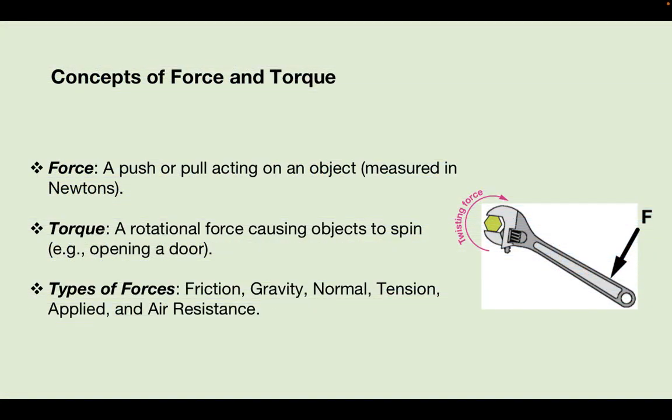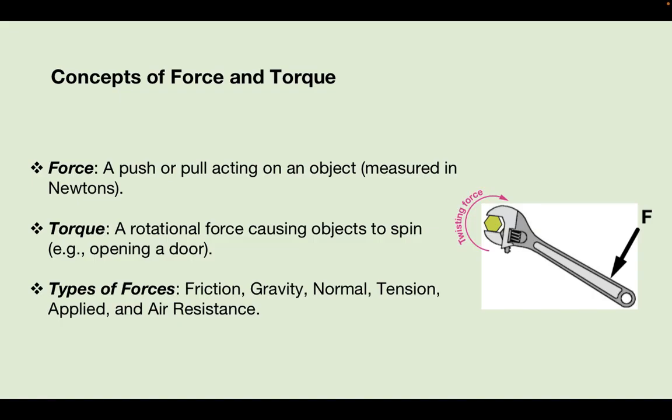Concepts of force and torque. At the core of mechanics is the concept of force. A force is a push or pull that can change an object's state of motion. Force is responsible for speeding up, slowing down, or altering the direction of an object. One important concept related to force is torque, which is a measure of how much a force acting on an object causes that object to rotate.